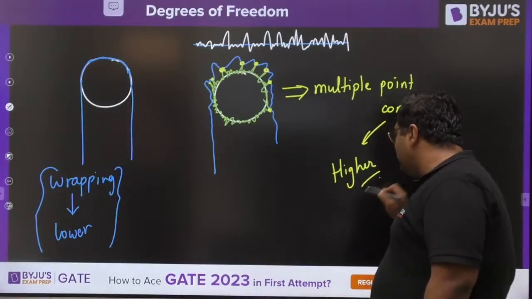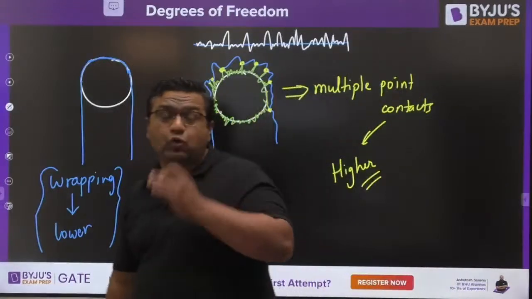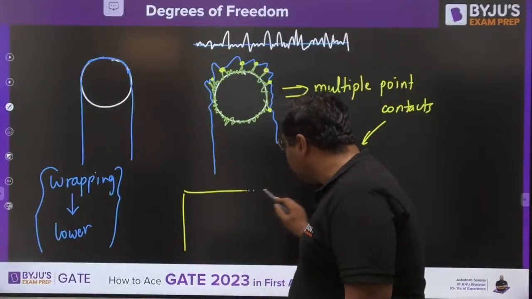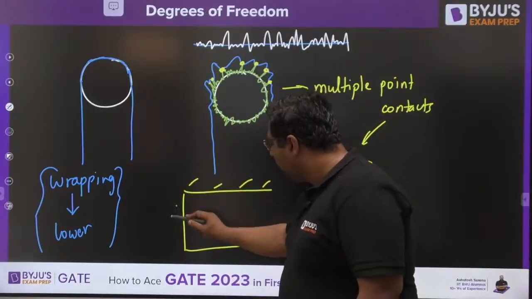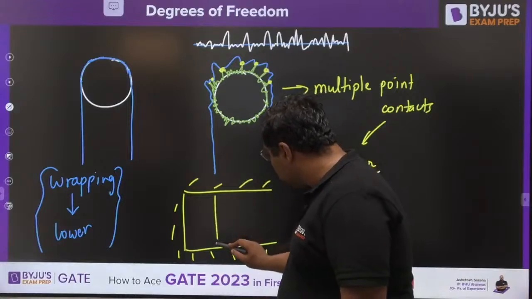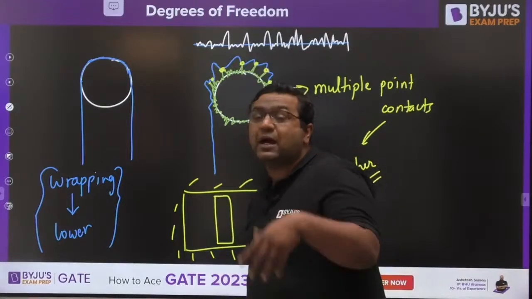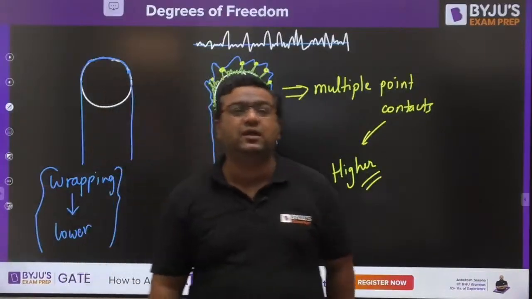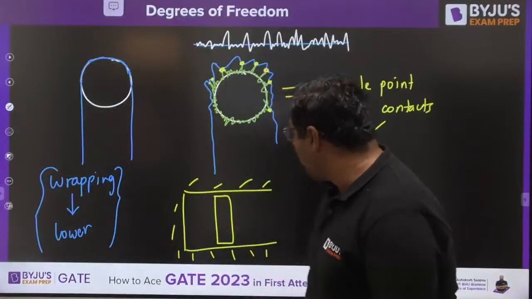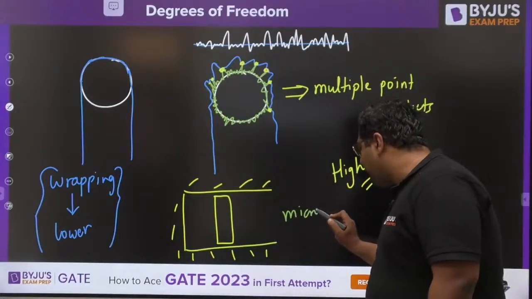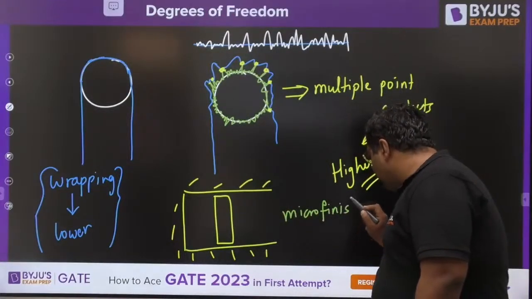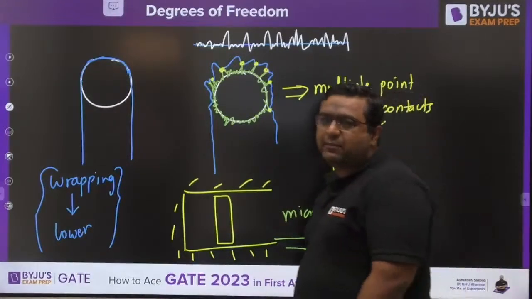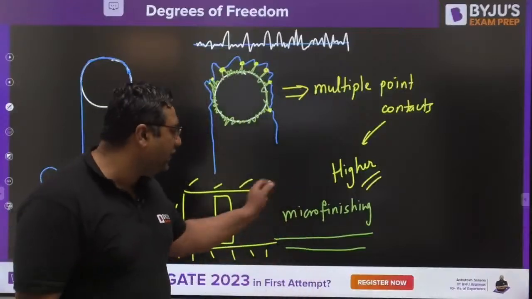Now many students would be thinking that, sir, in that way we can also call sliding pair a higher pair. How? Because in that way also we would have a cylinder like this and a piston like this, and those cylinder and piston would also have some kind of surface roughnesses. But my dear, in case of cylinder and piston, we generally go for micro finishing operation, because this application is very, very interesting and important. The operation going on inside the cylinder is definitely affected by surface roughness. So there we go for micro finishing operation.